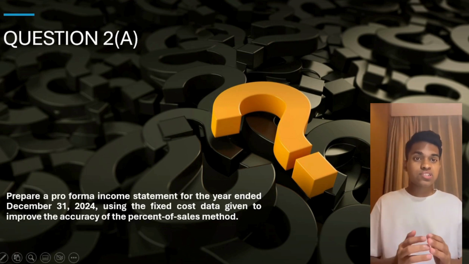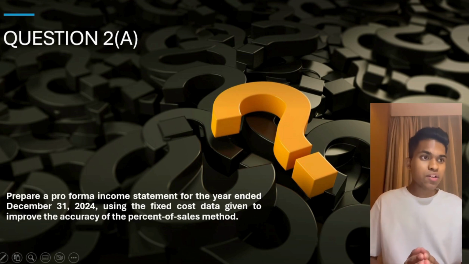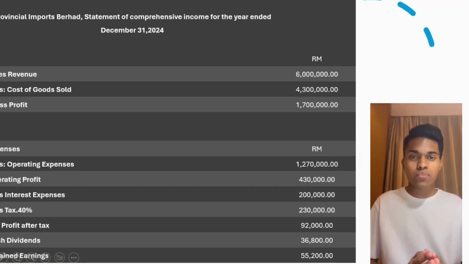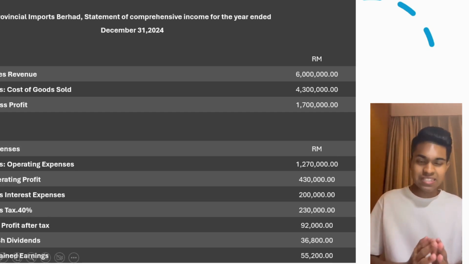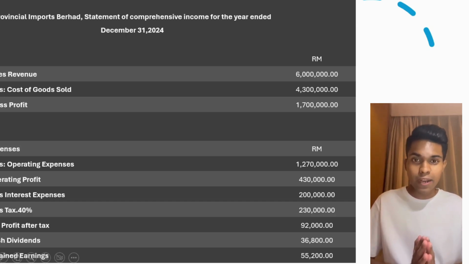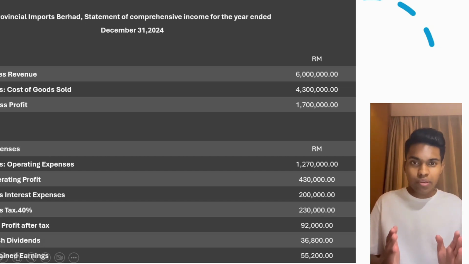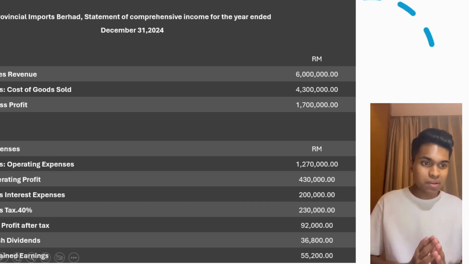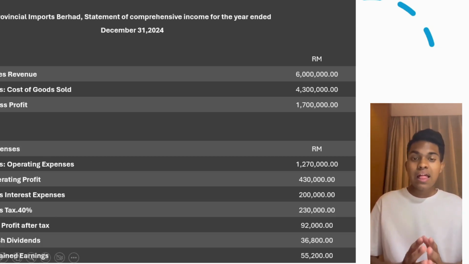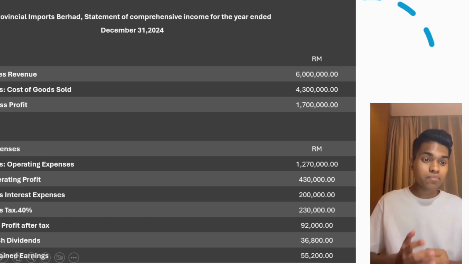For the Provincial Imports Berhad Statement of Comprehensive Income for the year ended December 31st, 2024, the sales revenue was 6 million, minus the cost of goods sold, which was 4.3 million, and the gross profit was 1.7 million. Then for the expenses part, I did operating expenses, which was minus 1.27 million, and then operating profit was 430,000, minus interest expenses 200,000, minus tax at 40%, which is 230,000. The net profit after tax was 92,000. The cash dividends were 36,800, and last but not least, the retained earnings was 55,200.